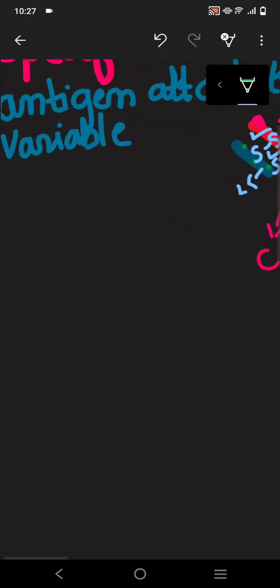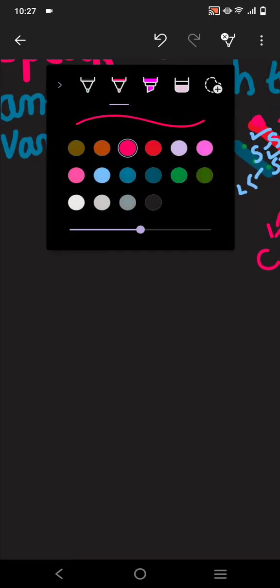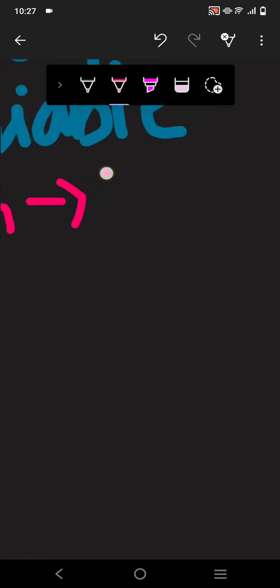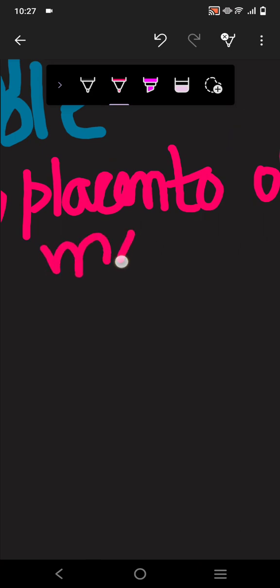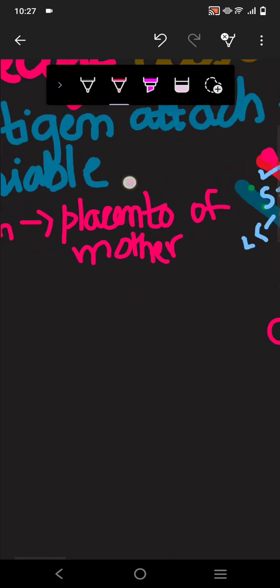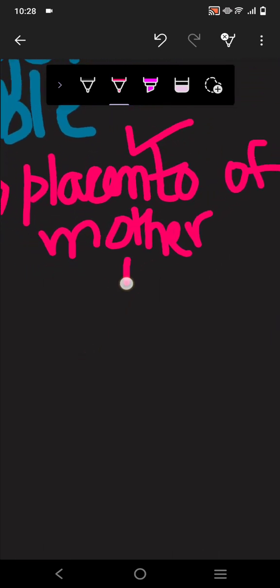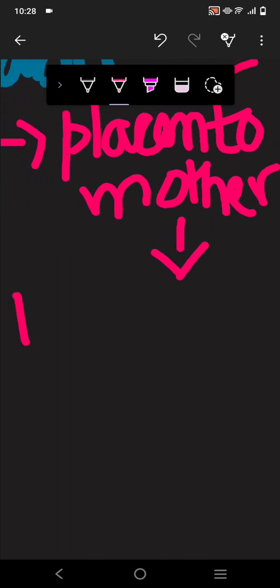As I told you at the start, antibodies are also known as immunoglobulin, which can be of many types. We're going to discuss the important ones, first IgG. What's the purpose of it? This is the antibody that comes from the placenta of the mother when the baby is in the womb.